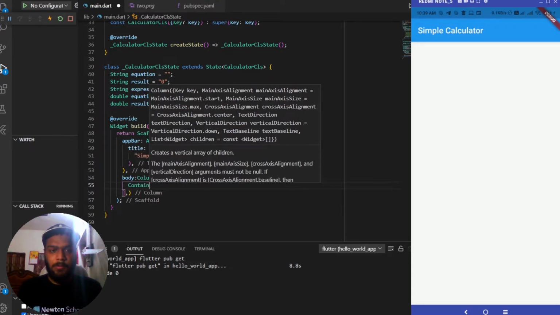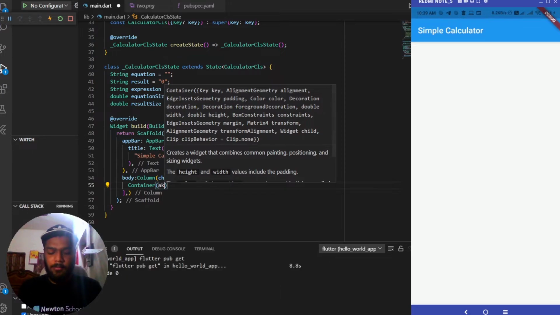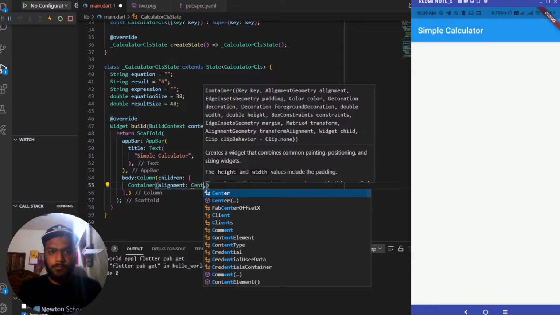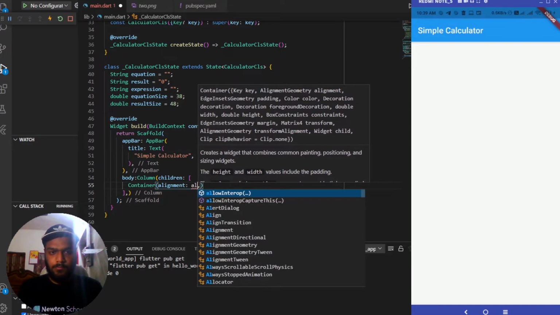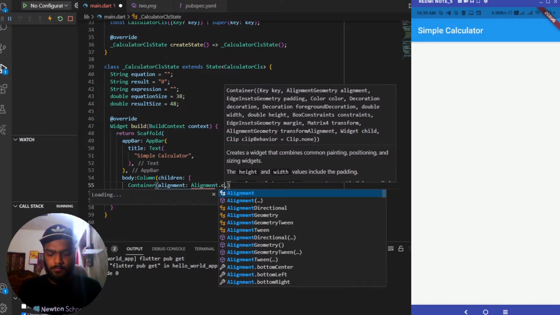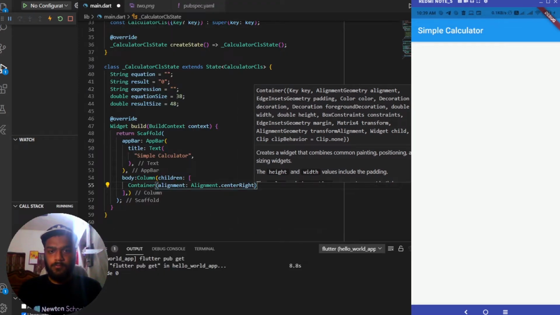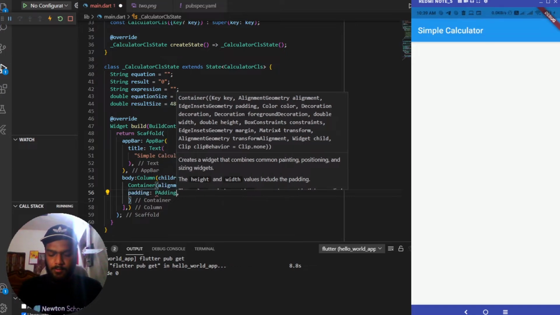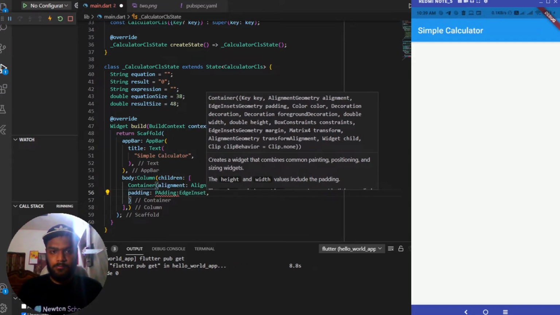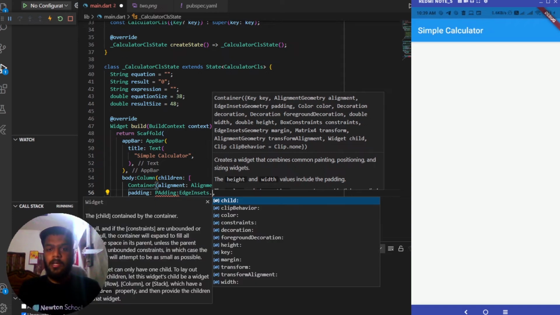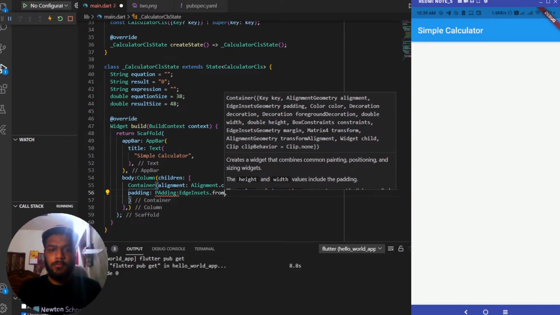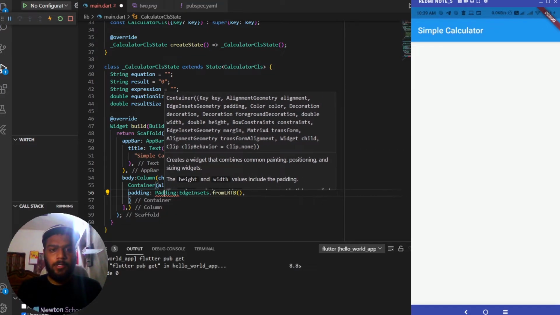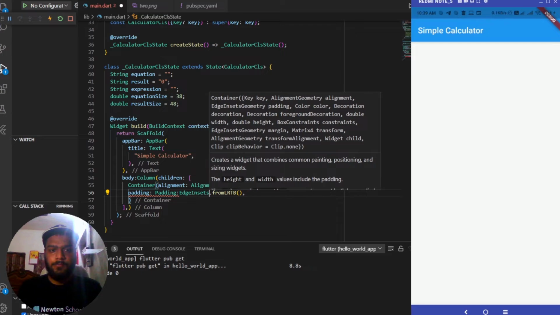The first child which we will be having inside this is a container with the alignment of center right. Next will be a padding. And it will be from left, right, top, bottom. So from LRTB, let me correct this.